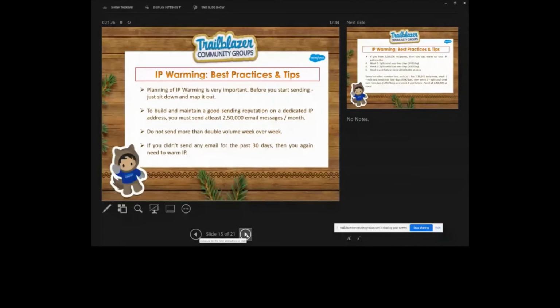Here I'm going to provide a quick tip for the SAM: it's not very difficult to build a positive reputation.